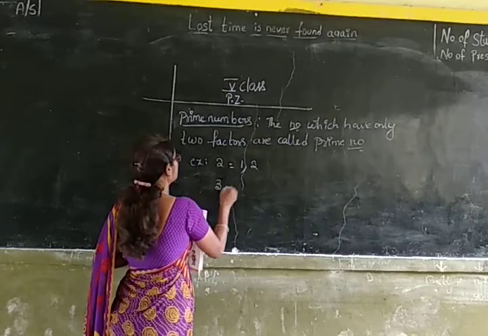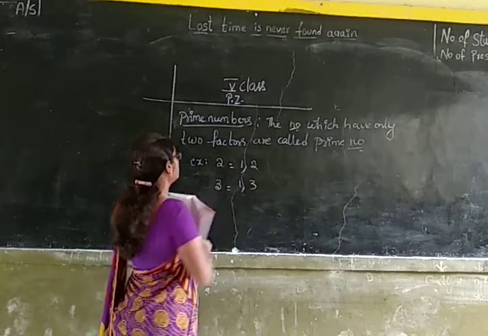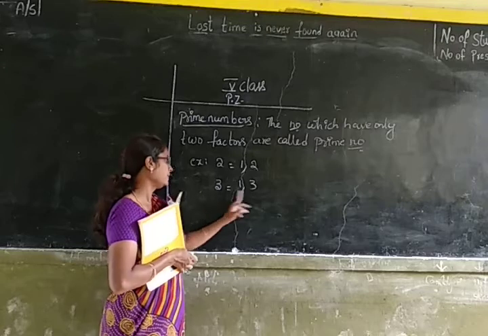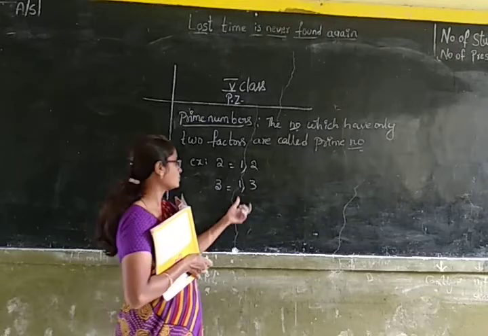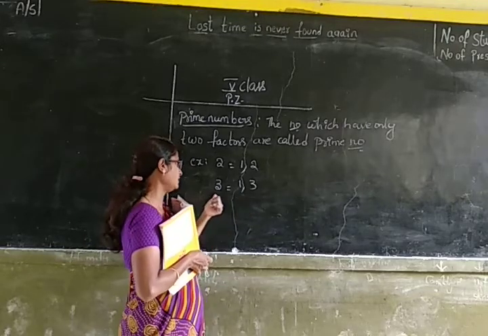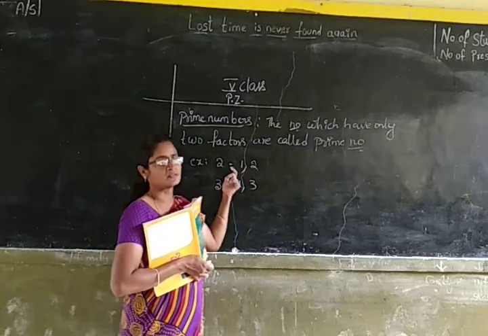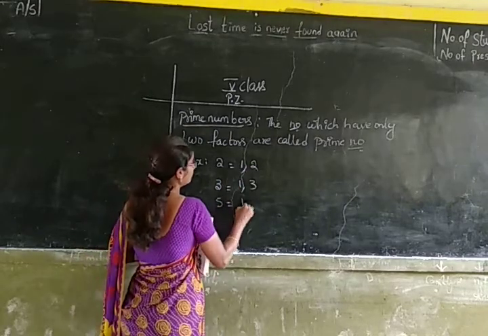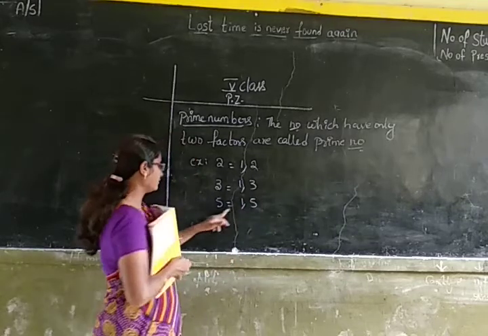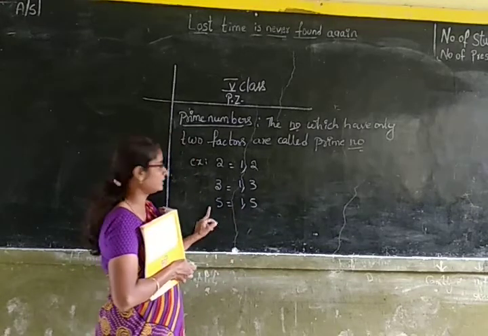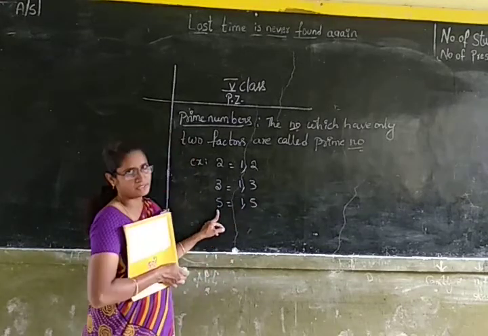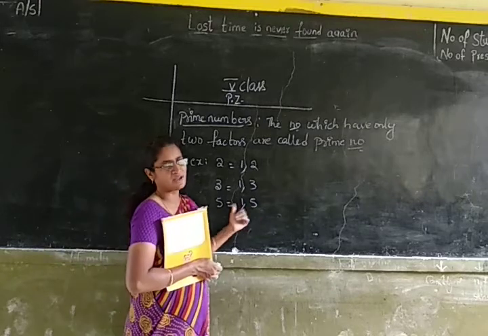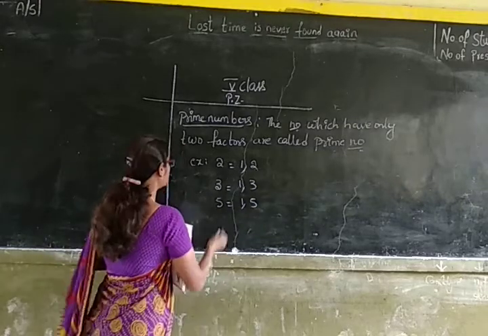Let us take 3. 1 divides 3 completely and 3 divides 3 completely. So 1 and 3 are factors of 3 and 1 and 2 are factors of 2. Similarly, let us take the number 5. 1 and 5. 1 divides 5 completely, 5 divides 5 completely. So 1 and 5 are factors of 5.